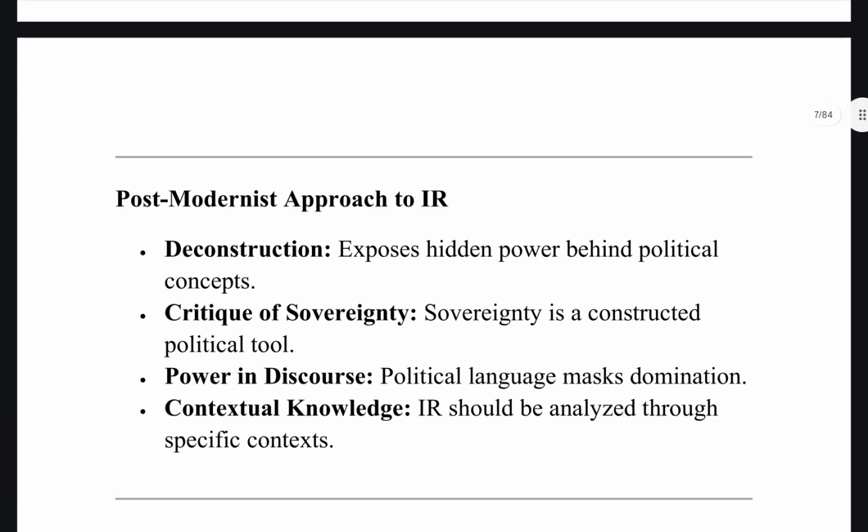Now, what is the postmodernist approach to IR? First is deconstruction. By deconstructing, it will reveal the hidden power behind the political concepts. Then it critiques sovereignty. That sovereignty is nothing but a constructed political tool. Then what is the power in discourse? That power is a consequence of the political language. It is a political language that masks the domination. You might feel that the government is representing you, but in actuality it is overpowering you.